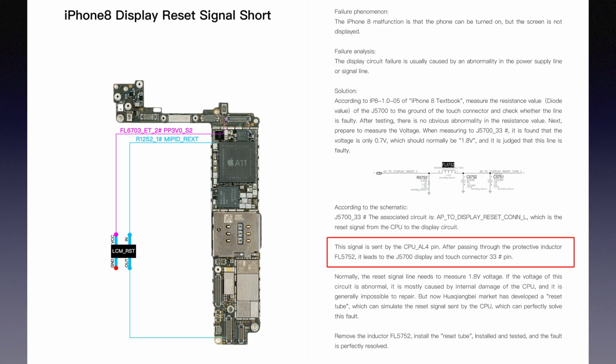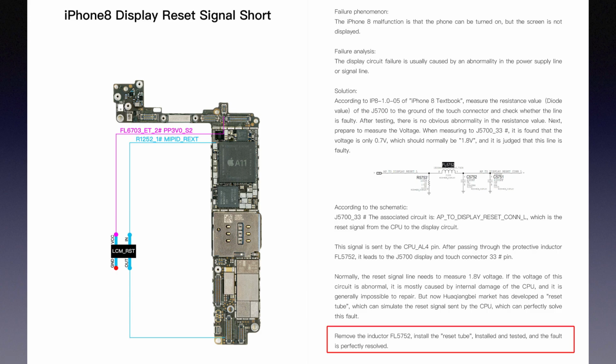But now, the Huawei market has developed a reset tool, which can simulate the reset signal sent by the CPU, which can perfectly solve this fault. Remove the inductor FL5752. Install the reset tool. Install it and test it, and the fault is perfectly solved.